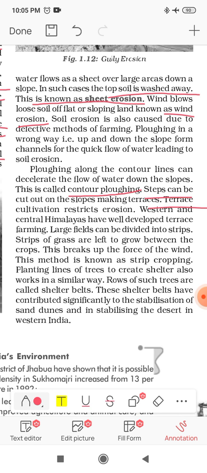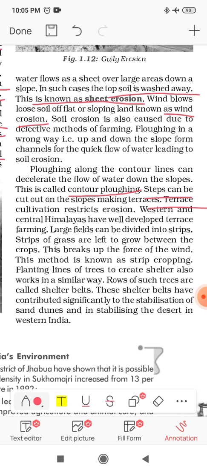Basically in hilly regions, due to the heavy flow of water, we are facing the problem of erosion. So if we cut the hilly region like steps, it will form a terrace-like feature, and it will help to control the speed and flow of the water, and restrict the erosion.